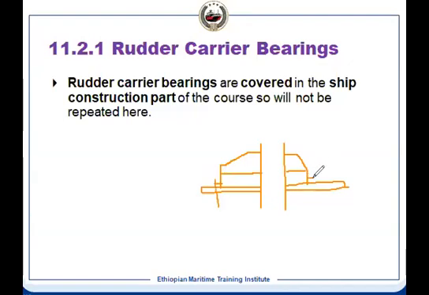So this is the carrier bearing, because it carries the load of the rudder. That's why it might not be a straight line. We'll see that in the ship construction part. But this is the bearing. The top part housing is attached to your rudder stock, which is rotating and having angular displacement, but the bottom part is fixed, stationary, and there is a bearing in between the top and bottom.